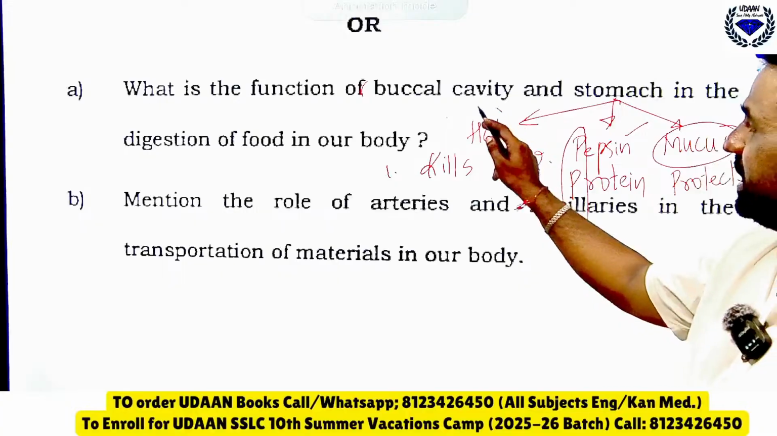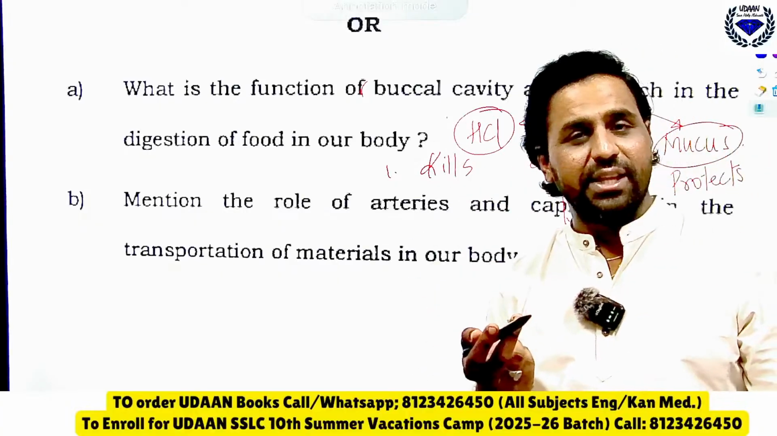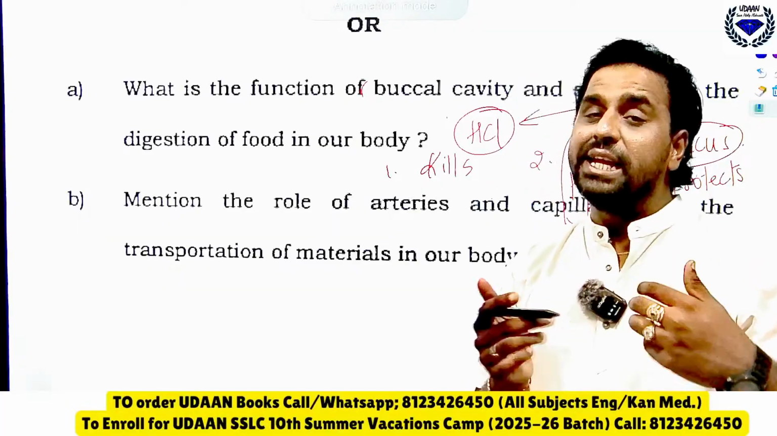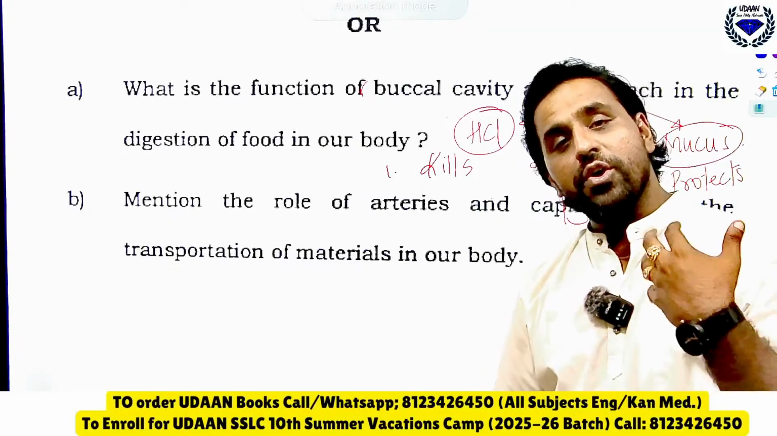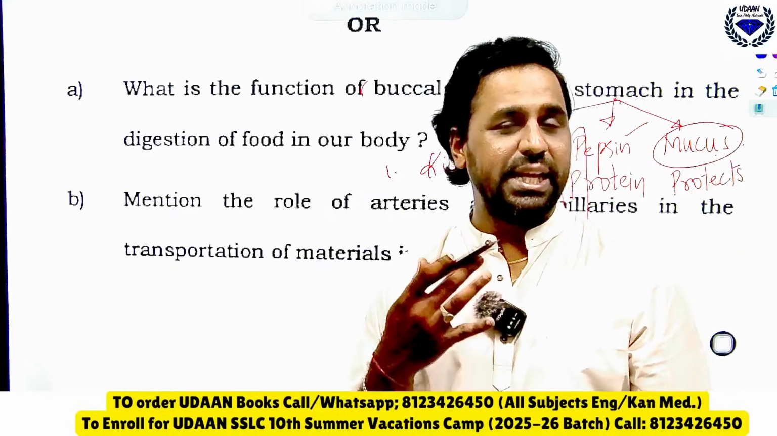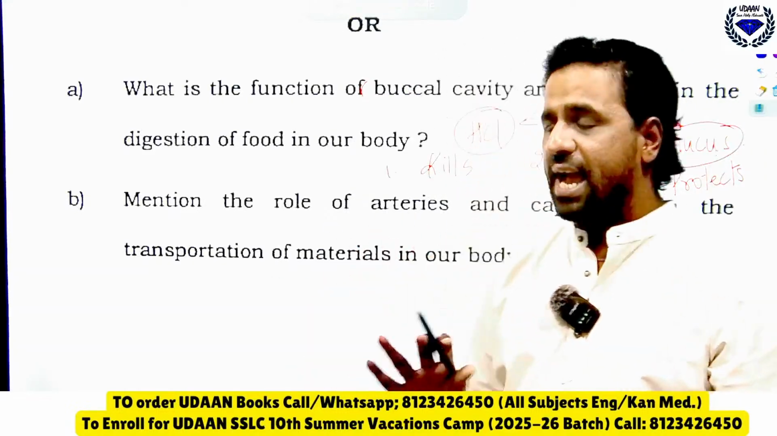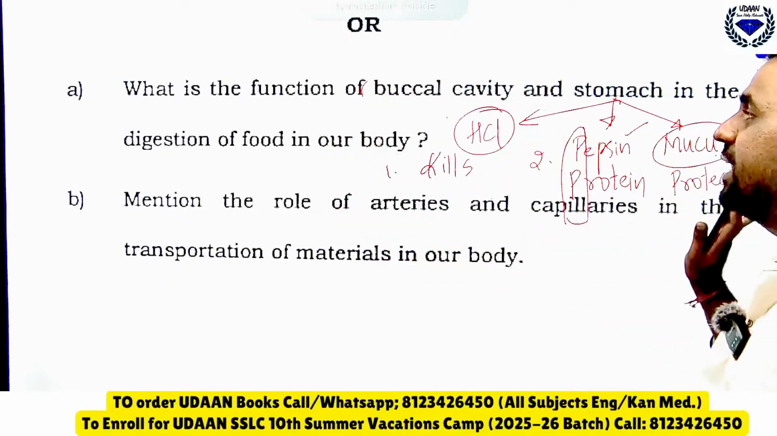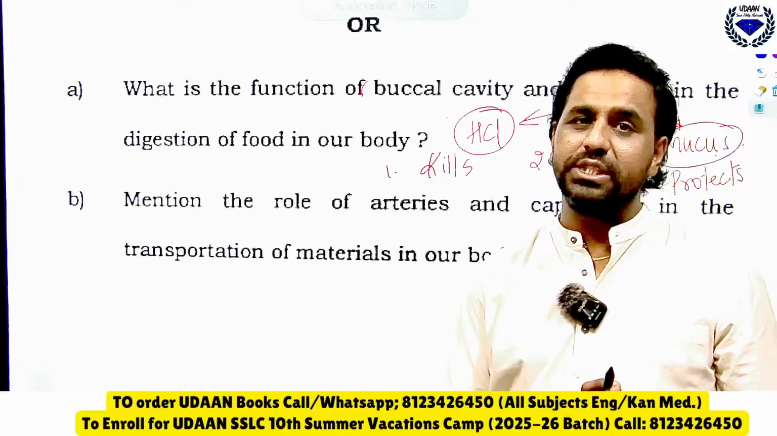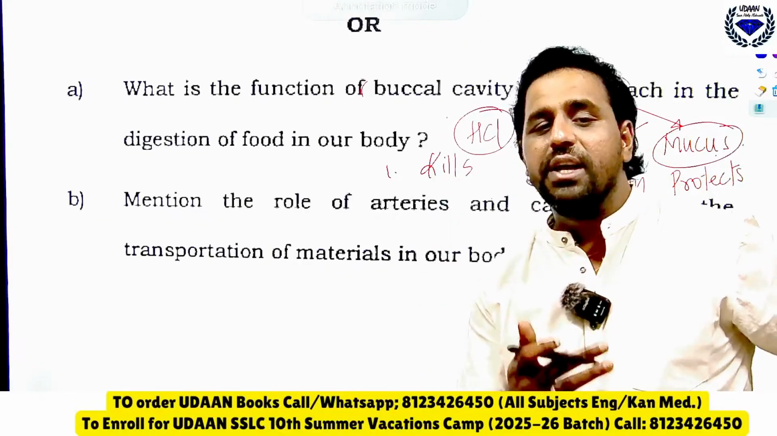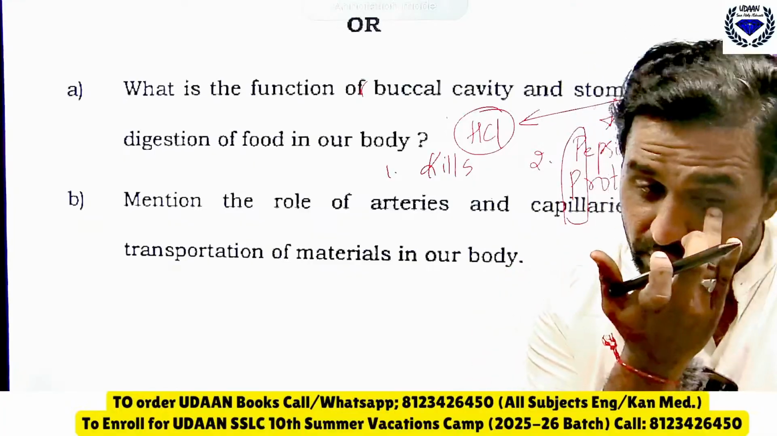The acid that is secreted will damage the cells of the inner lining of the stomach. So in order to protect it, we are having what? Mucus. So this mucus protects the inner lining of the stomach from acid action. This is what you should write. For 3 marks you should explain in detail like this. And when it comes to biology, you should be very creative and give the proper explanation. So protective layer, Jaya, very good.